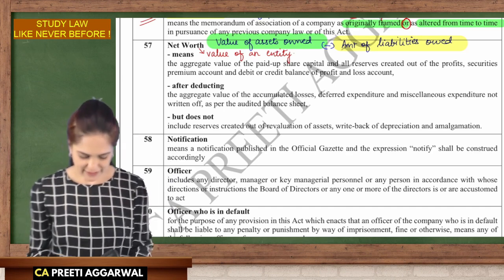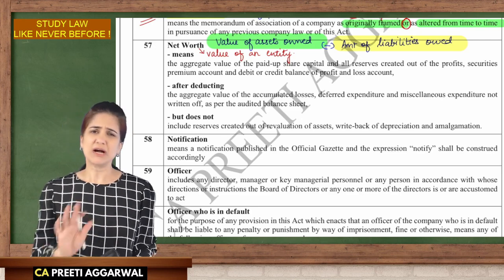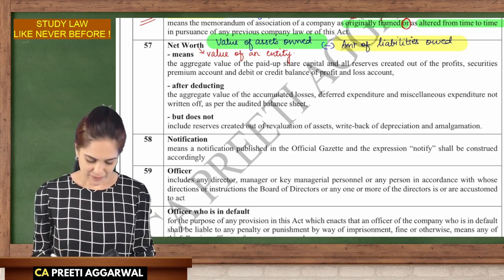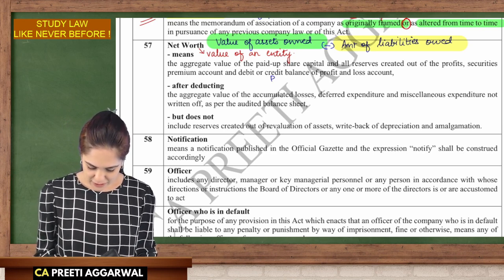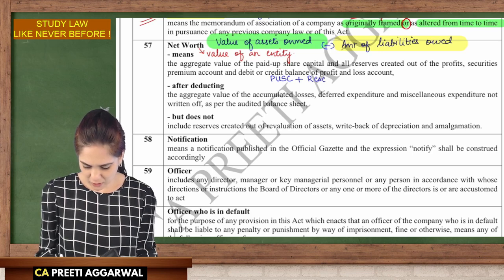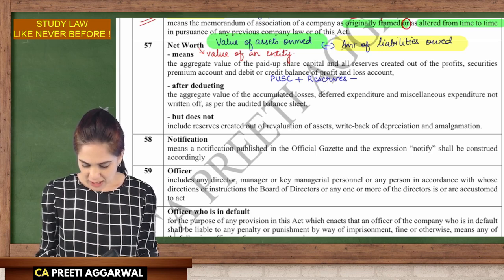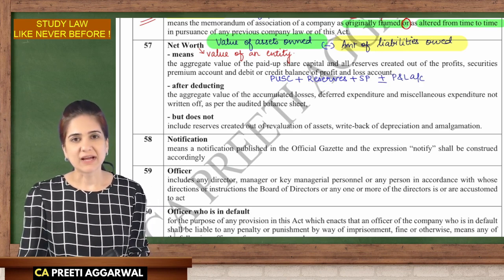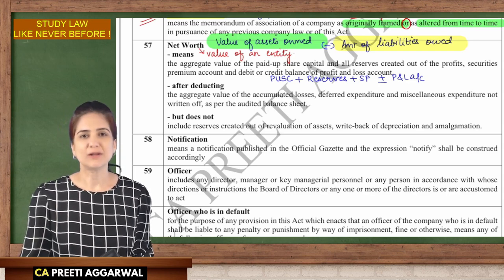Now, how do we calculate net worth according to the definition? The definition is very simple. We just need to memorize the equation. So it is the aggregate value of the paid up share capital. You will add all the reserves, add securities premium, add or less profit and loss account. So you will add the profit and you will reduce the loss.